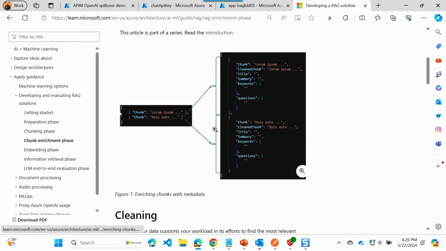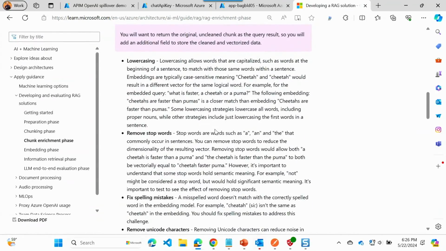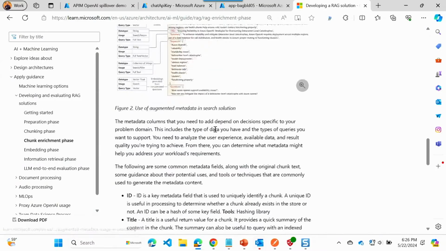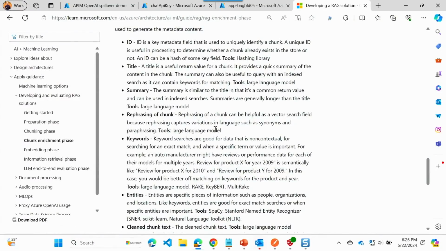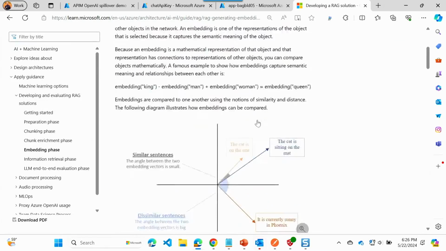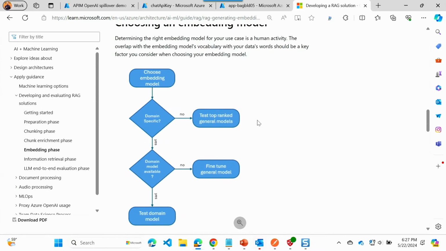We talk here first about cleaning: what you should clean and why, or what you should test cleaning and why, right? Everything's testing. And then about augmentation: what fields should you add in, or should you consider adding in, and why? When we get to the embedding phase, generating embeddings: what's the importance of the embedding model? Why do you care? And then how do you choose an embedding model?